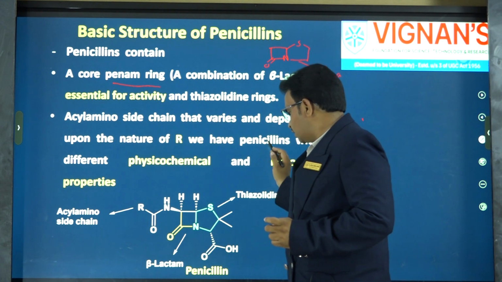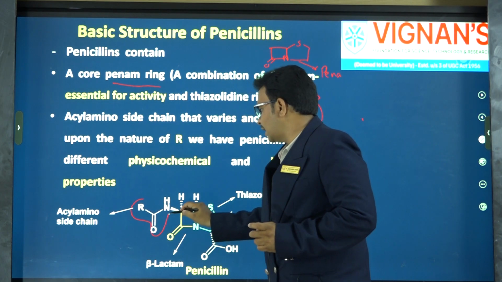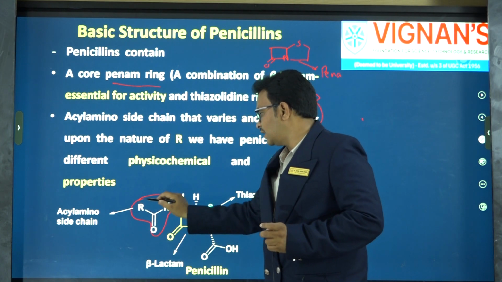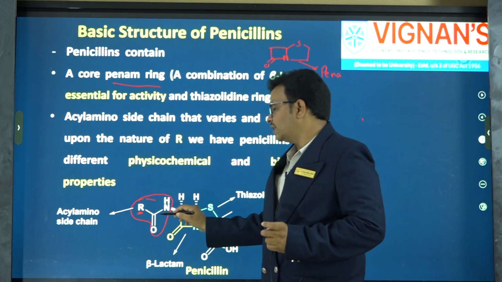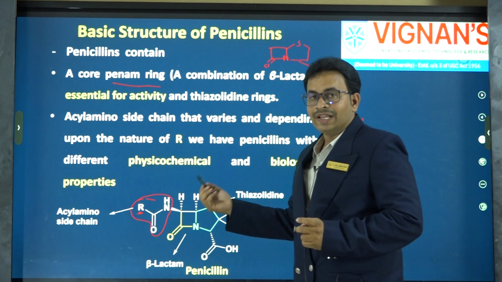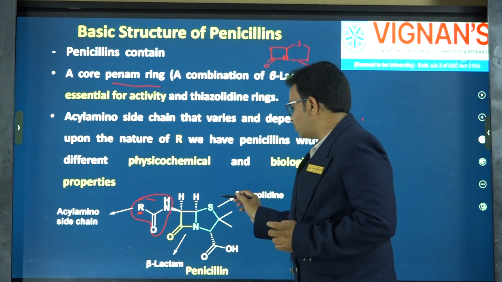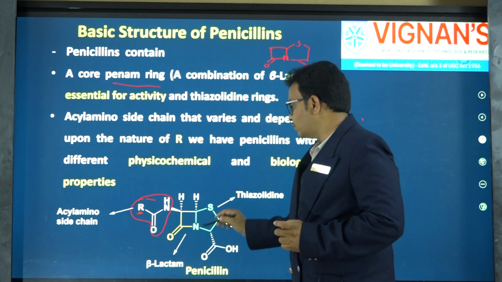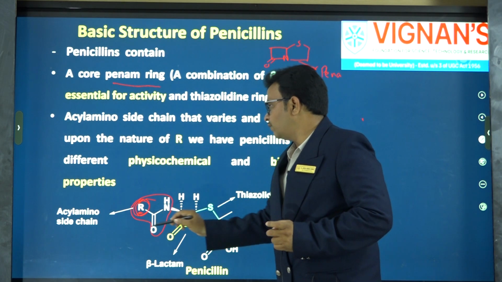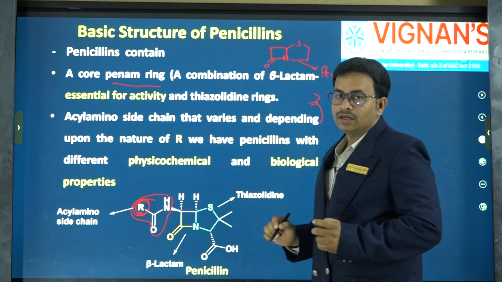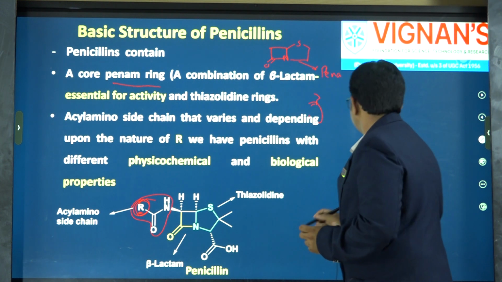In addition to this, the penicillin has a side chain, the acylamino side chain. This is another important side chain, which is critical for altering the spectrum of activity as well as the acid stability and overall bioactivity. In the structure activity relationship, all these are essential for the activity, and particularly the nature of R has a marked influence on the physicochemical as well as the biological properties of the penicillin molecule.